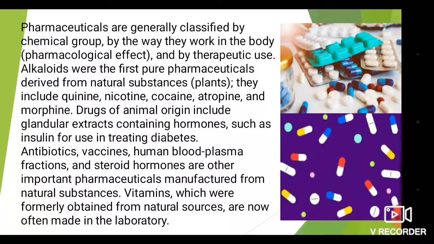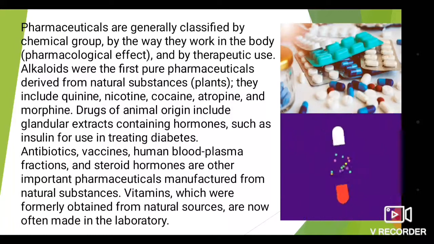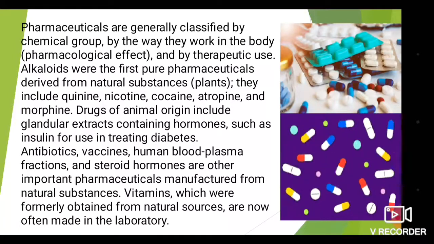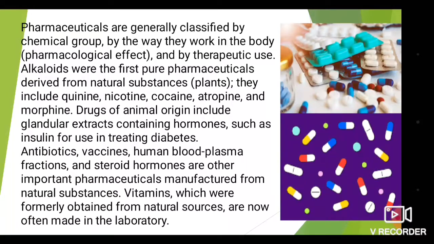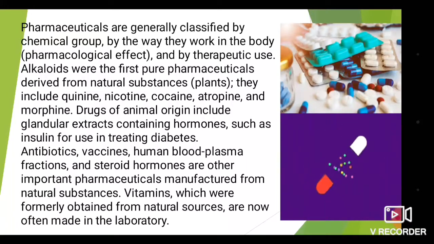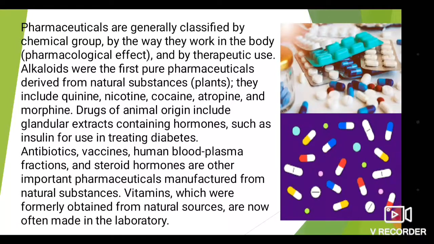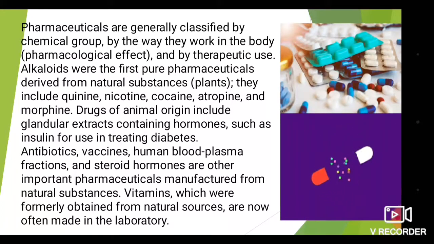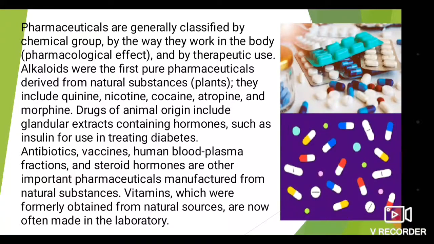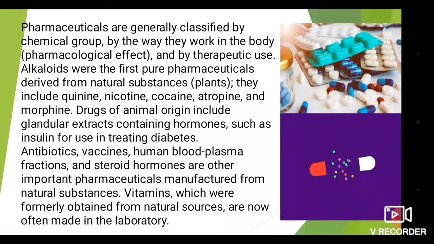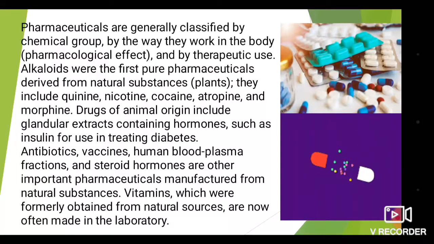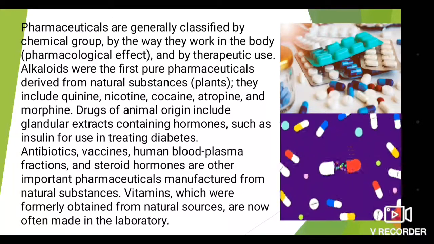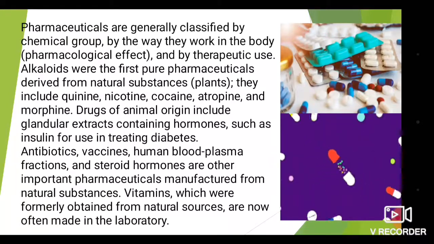Pharmaceuticals are generally classified by chemical group and by the way they work in the body. So depending upon the pharmacological effect and their therapeutic use, they get classified. Alkaloids were our first pure pharmaceuticals derived from natural substances, that is, plants. Nicotine, heroin, cocaine are all alkaloids extracted from plants. They include quinine, nicotine, cocaine, atropine, and morphine.